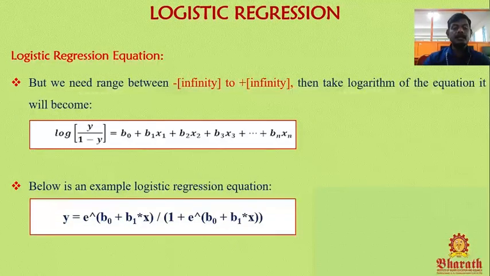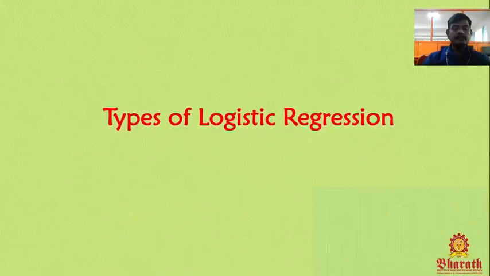So below is a simple logistic regression equation. Now we need to remove the logarithm. For that, we add an exponential on both sides. When you apply the exponential on the left-hand side, the log is removed, so we add one more exponential on the right-hand side. So y equal to exponent of b0 plus b1x divided by 1 plus exponent of b0 plus b1x. This is the final equation of logistic regression.